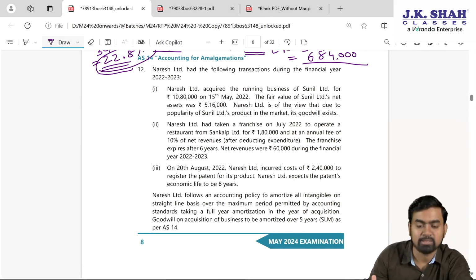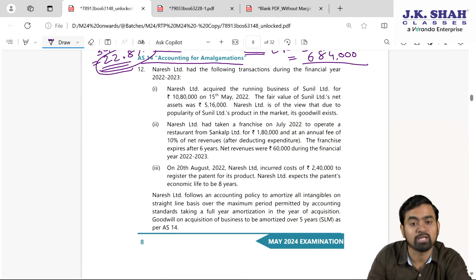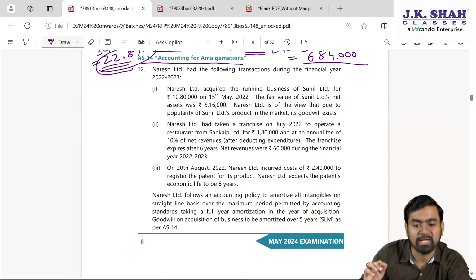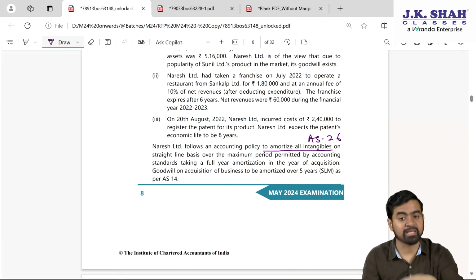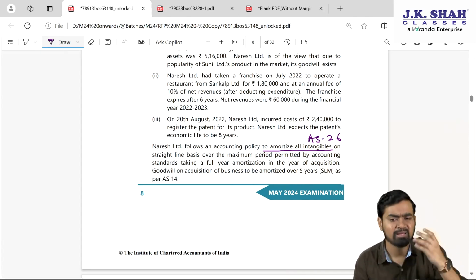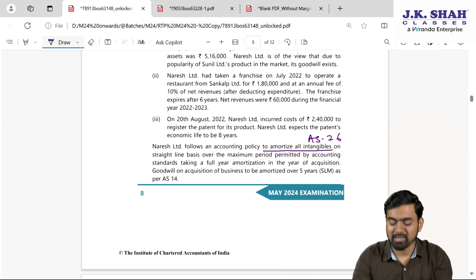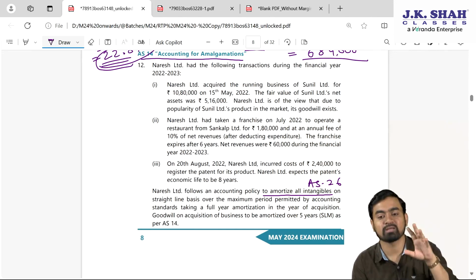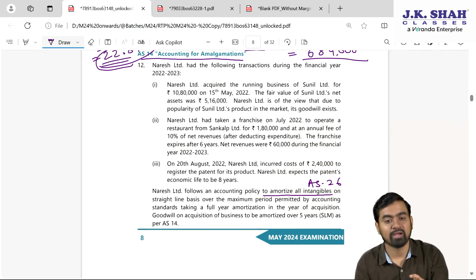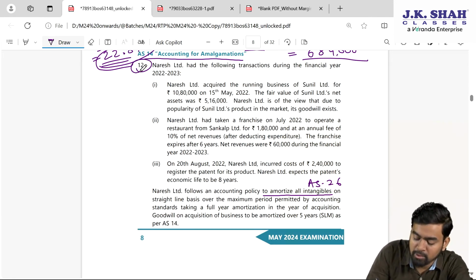My dear students, the next sum is based on AS 14, accounting for amalgamation. Actually, this sum is not for AS 14. See here, amortize all intangible asset, and we studied intangible asset in AS 26, my dear students. The AS number is irrelevant in the present sum. When you read the sum, you will come to know the answer. Please check question number 12.